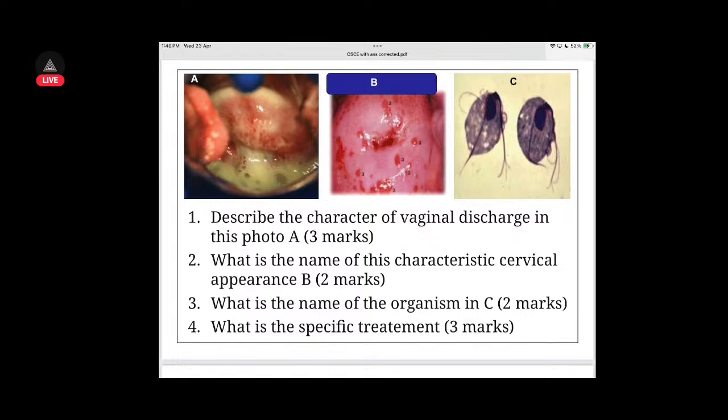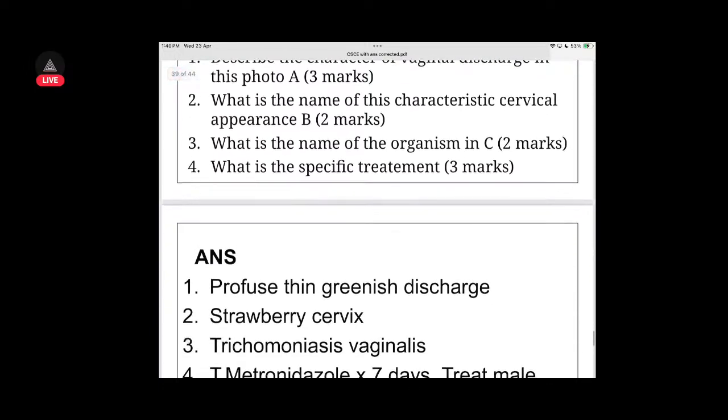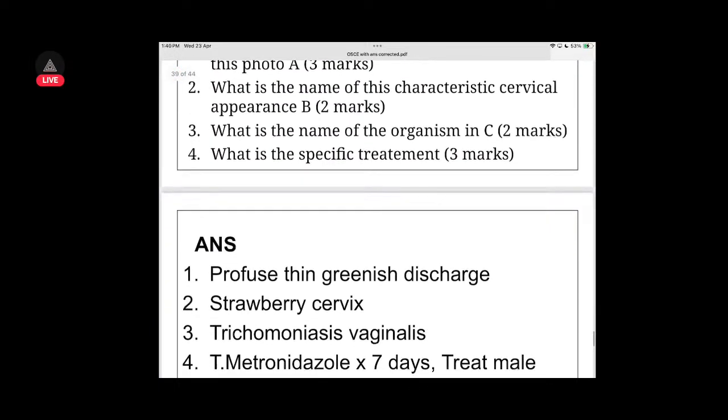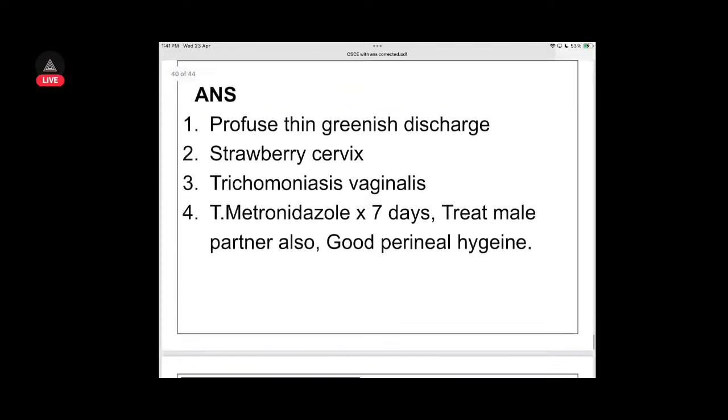Name of the organism is Trichomonas vaginalis, maybe. Specific treatment is albendazole, nystatin, maybe. Profuse thin greenish discharge, strawberry cervix, Trichomonas vaginalis, and metronidazole, tablet metronidazole for 7 days. Treat the male partner also, and good perineal hygiene you have to maintain.